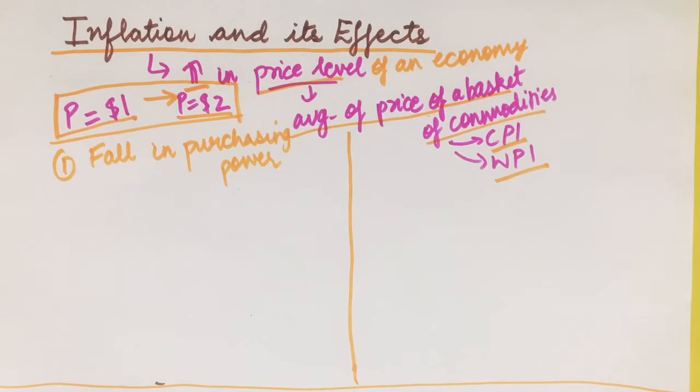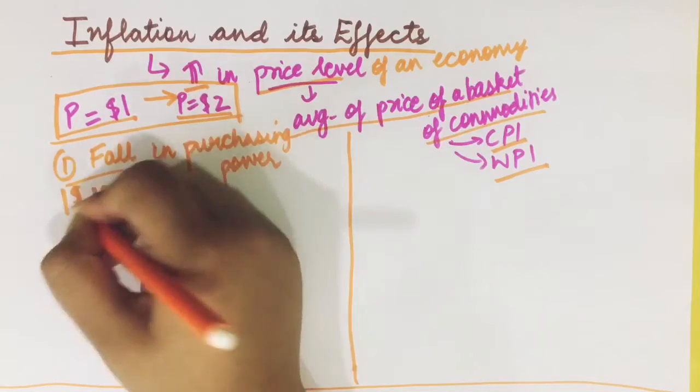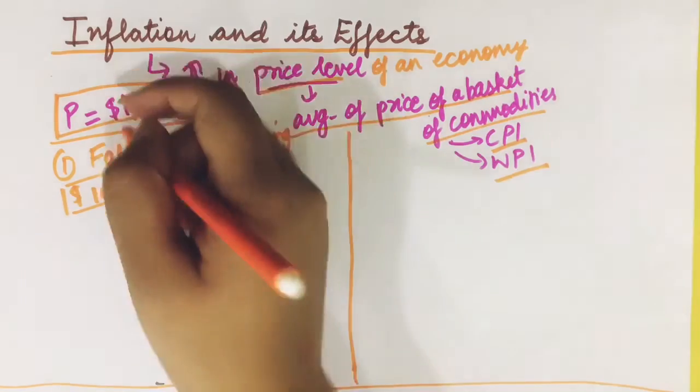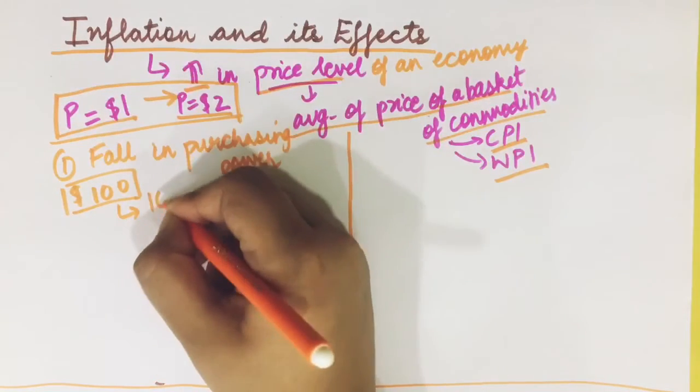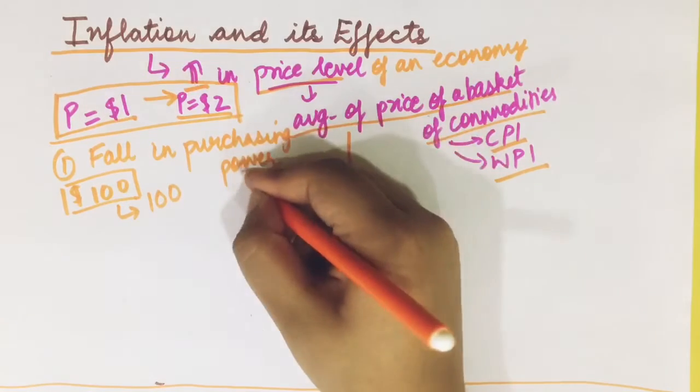When I say purchasing power, I mean if a person is earning $100 and is spending all his income on apples. We are assuming an economy where the only good consumed is apples. When the price was 1, he bought 100 apples, right? Price of apple was 1. But now that the price of apples has changed to 2, how many apples can he buy?